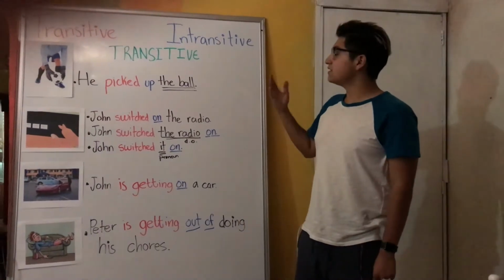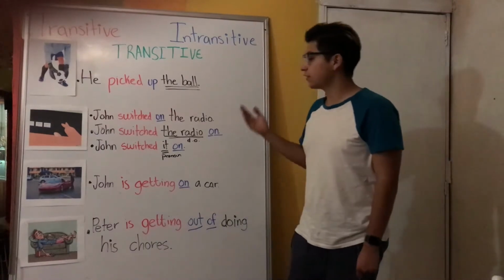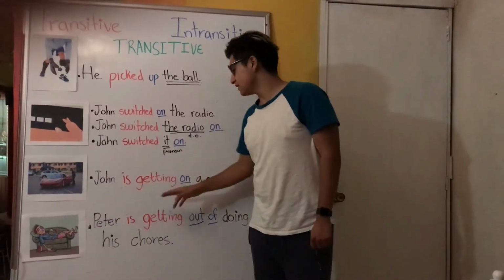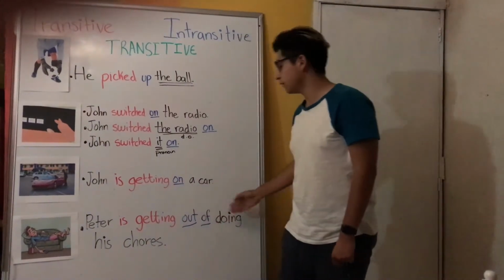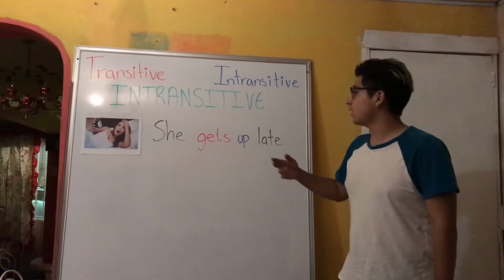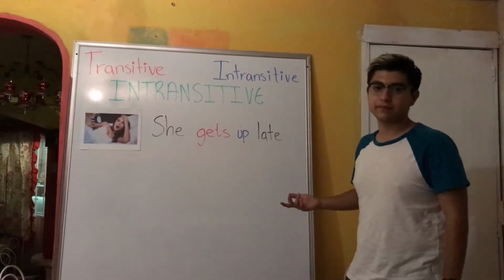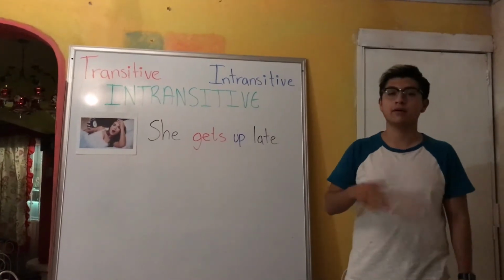If the transitive verbs aren't followed by an object, they are called inseparable. For example, John is getting on a car and Peter is getting out of doing his chores. We also have intransitive inseparable verbs, as in the following example, she gets up late. And now my friends are going to continue talking about this topic.